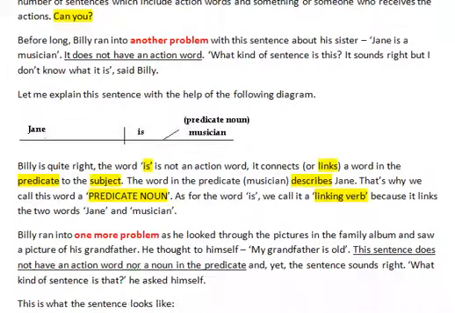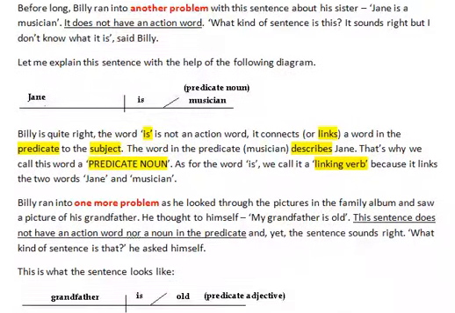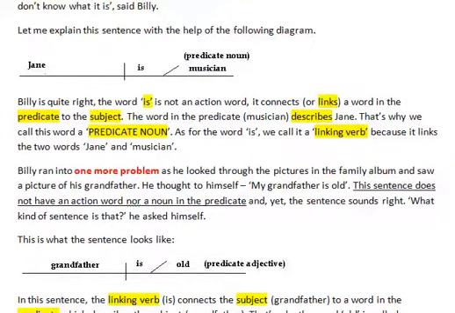Before long, Billy ran into another problem with this sentence about a sentence. Jane is a musician. It does not have an action word. What kind of sentence is this? "It sounds right, but I don't know what it is," said Billy. Let me explain this sentence with the help of the following diagram. Jane is musician. Predicate noun.